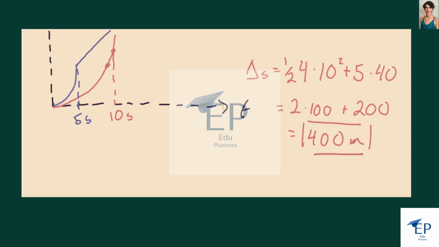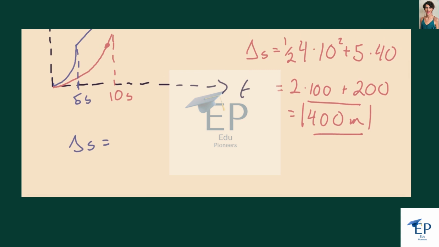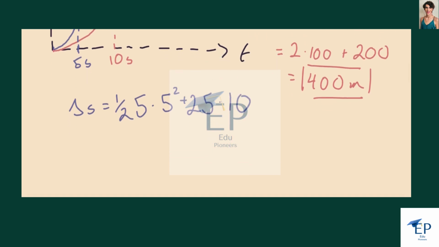And for blue, delta S is 1/2 times 5 times the time it's accelerating for, which is 5 seconds squared, plus its final velocity of 25 meters per second times the time that it's going that velocity, which is 10 seconds.